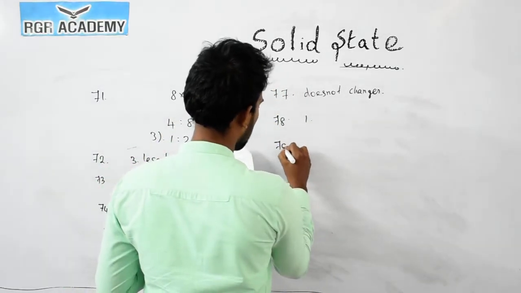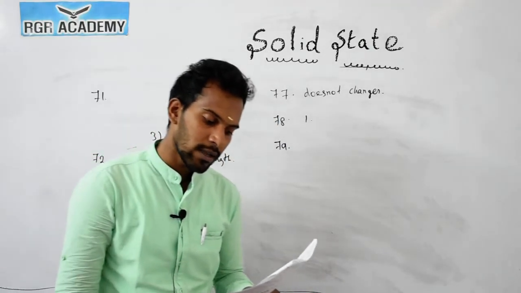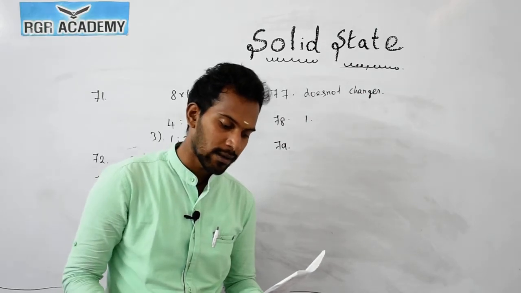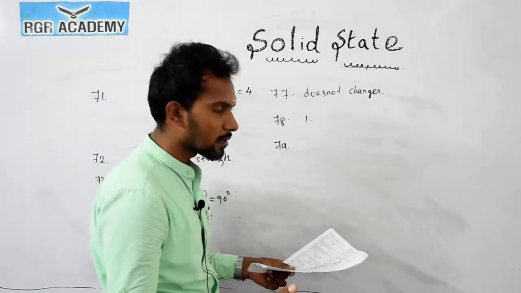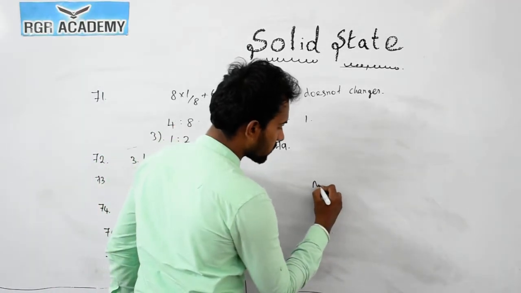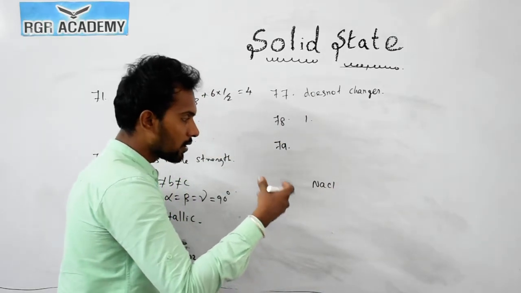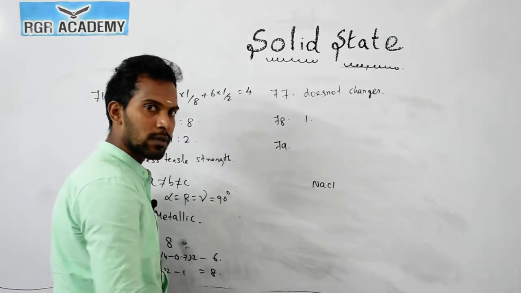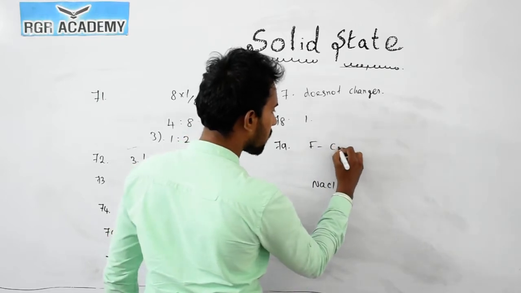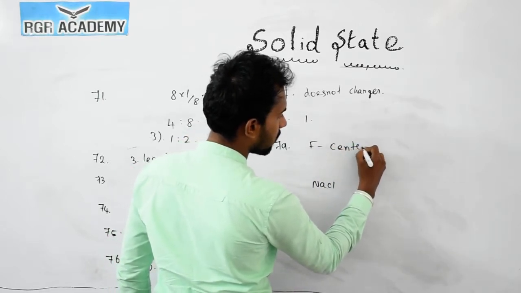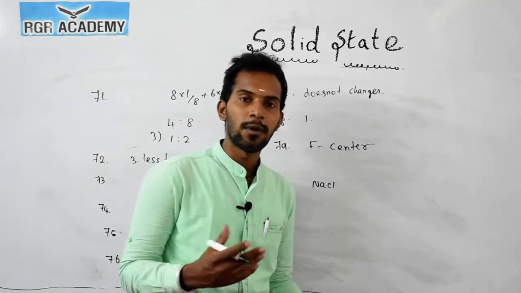Now question number 79. If an electron is placed in the place of an anion in a crystal lattice, it is known as what? For example, NaCl on heating has electrons present at anion positions, which impart color. This is called F centers. F center means Farben center; Farben means it produces a color.